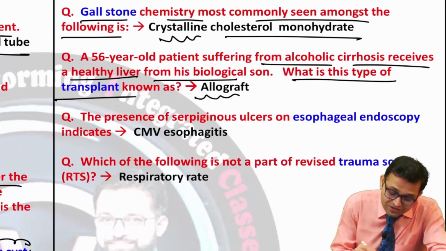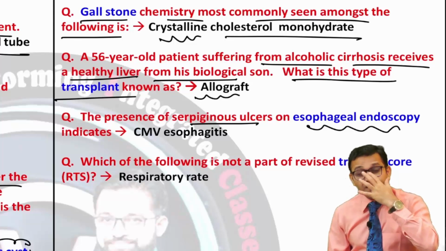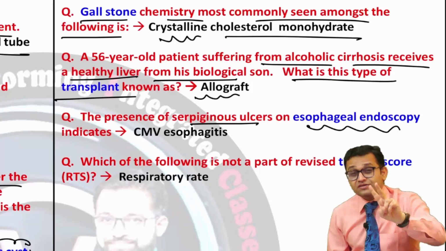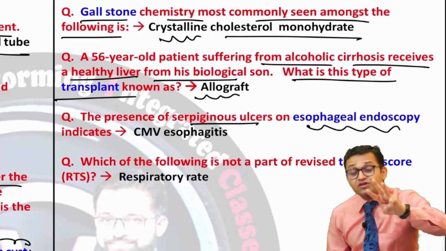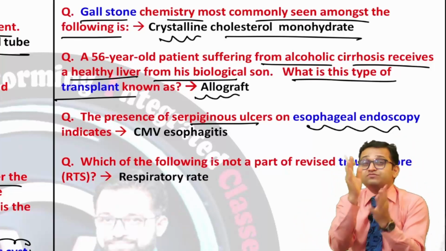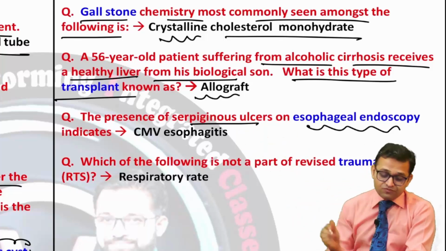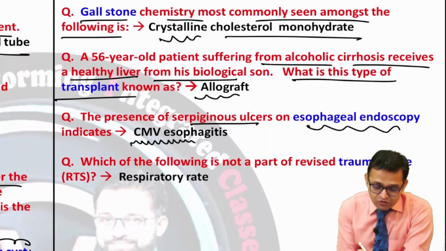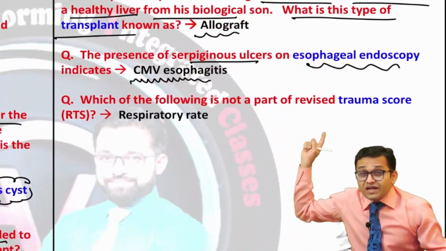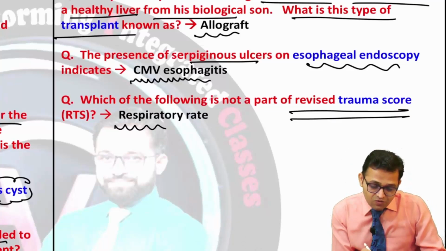Okay, the presence of a serpiginous ulcer on esophageal endoscopy. So don't leave the esophagus topic. Yes, achalasia cardia is important, esophageal cancer is important. Diffuse esophageal spasm is important, their radiological appearance is important, and you have to go through the endoscopic view of the esophagus in different disorders, they are important. So serpiginous ulcer is found in cytomegalovirus esophagitis. Also one question: which of the following is not a part of the revised trauma score? So yes, again trauma score had been asked, and the answer was respiratory rate.